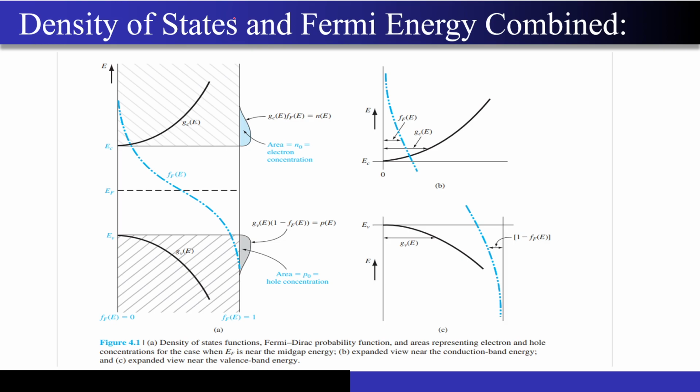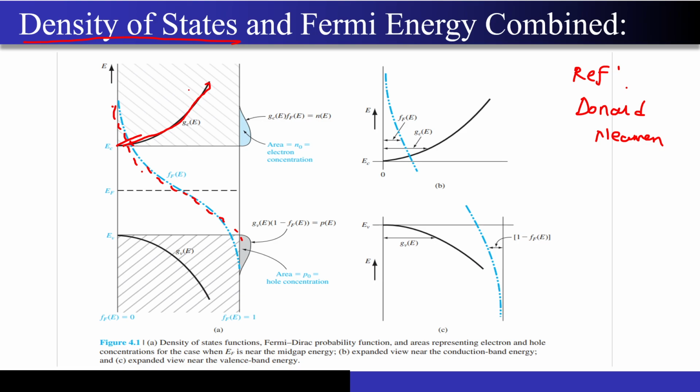So what does this mean? The missing piece of the puzzle is nothing but the density of states. This blue curve that you are seeing over here, by the way, I have not given the reference, so the reference is the Donald Neamen book. This blue curve is the Fermi-Dirac distribution, and this black curve that you are seeing is nothing but the density of states.